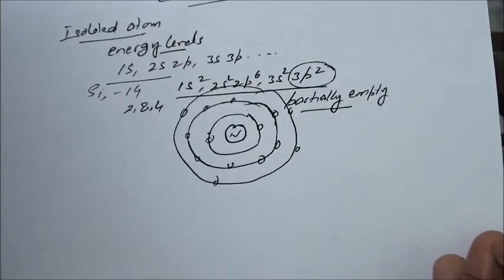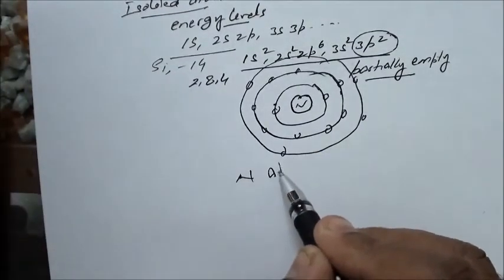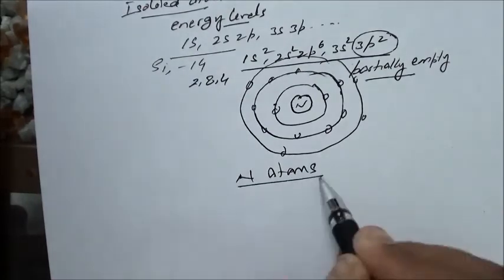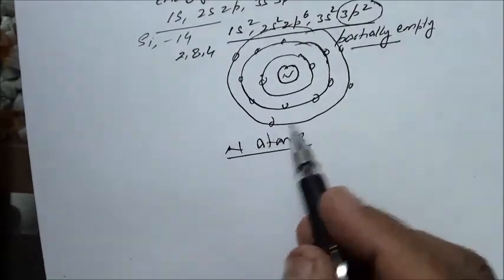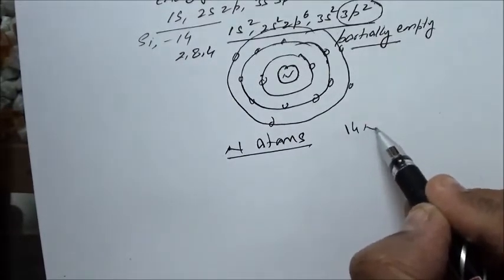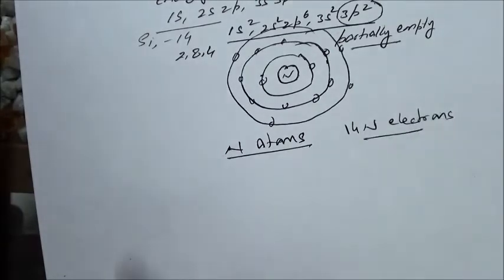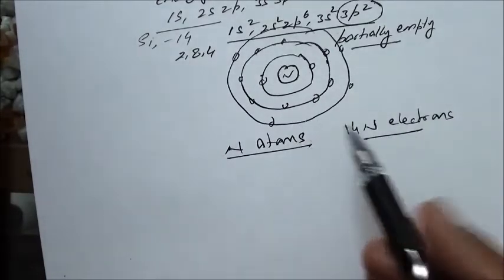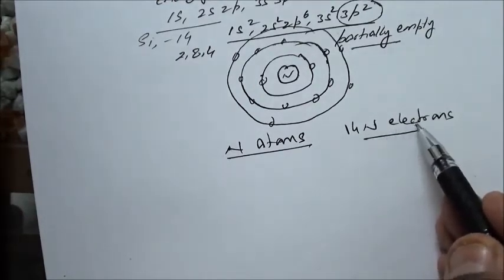Now if there are n atoms, this we have taken for one atom, then n atoms means there are now 14n electrons, because one atom has 14 electrons. So n atoms will have 14n electrons.